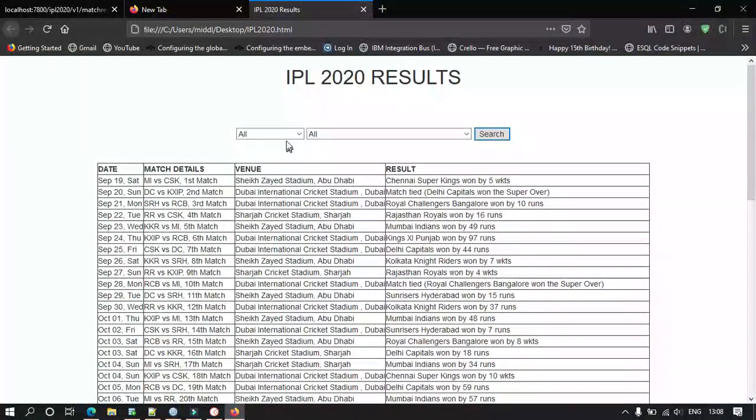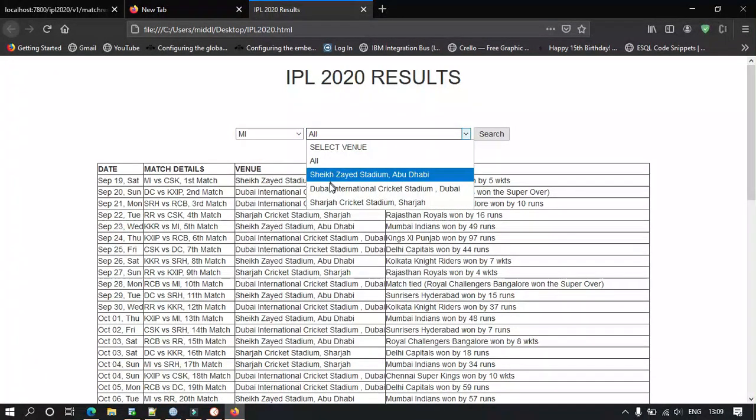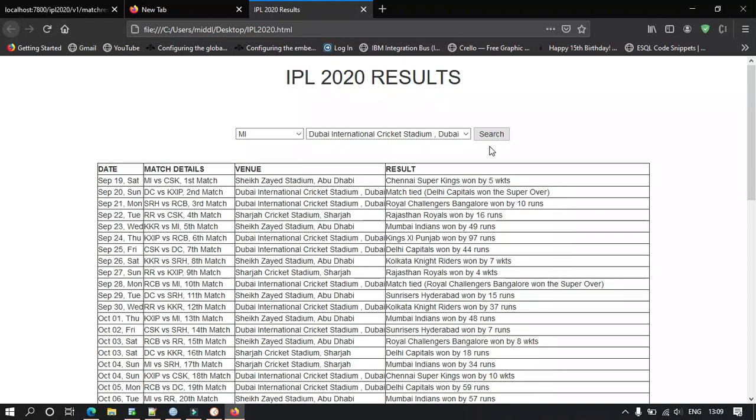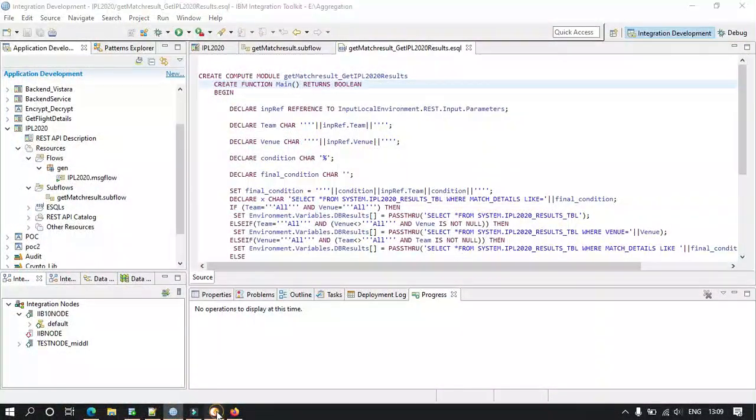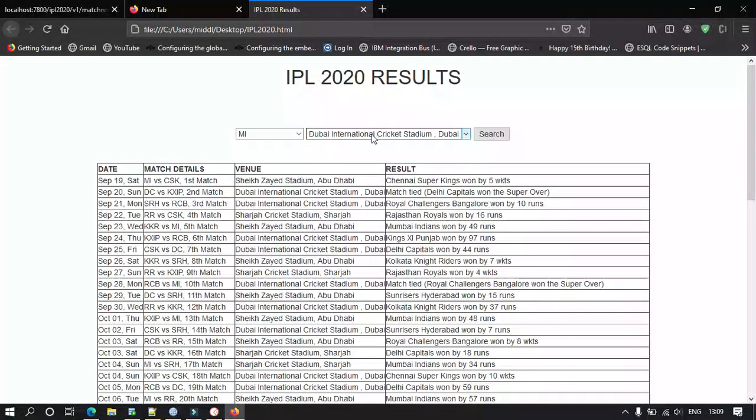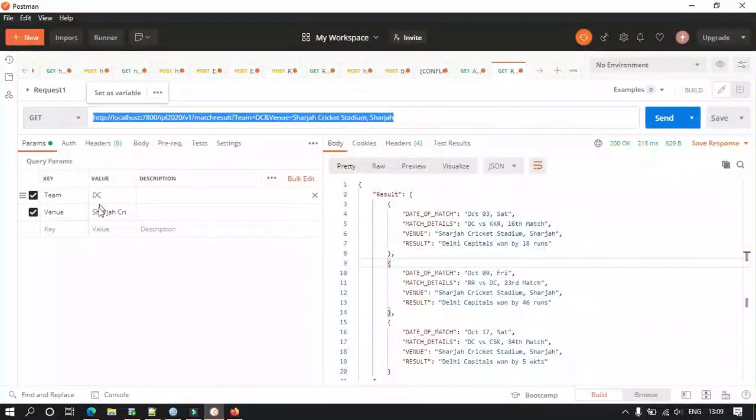When I select MI and Dubai Cricket Stadium, the moment I click on search, my IIB flow will be invoked, and this MI and this venue will be passed as parameters, and I will get these results.